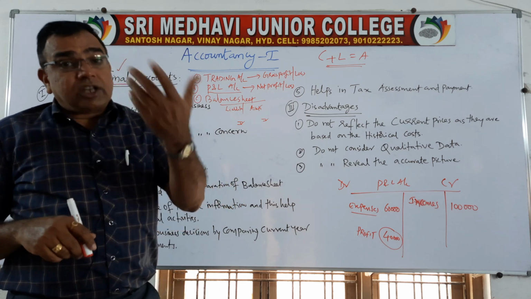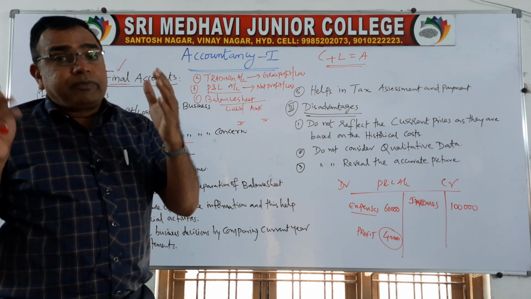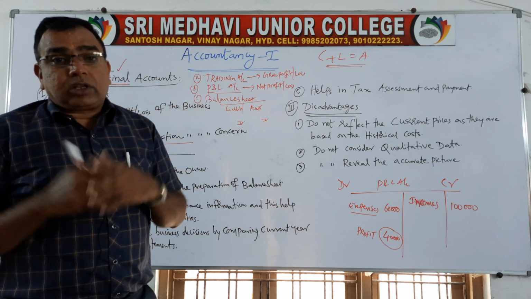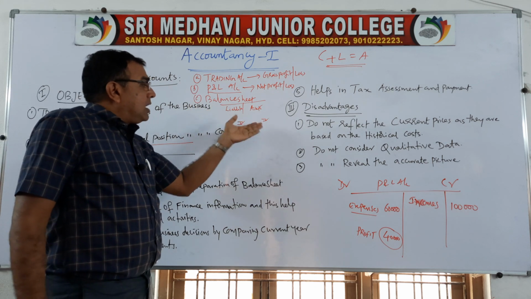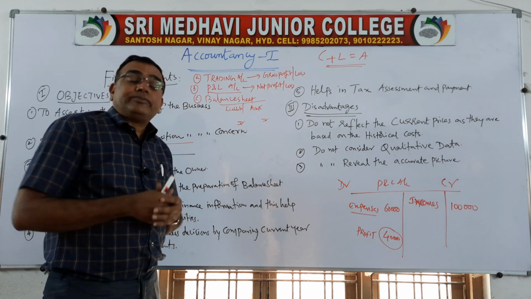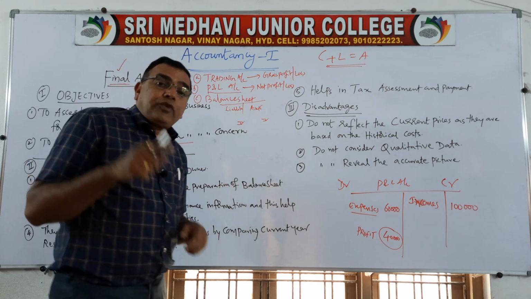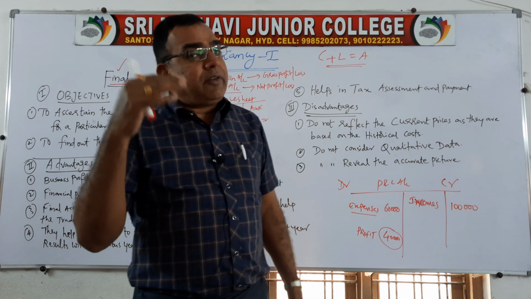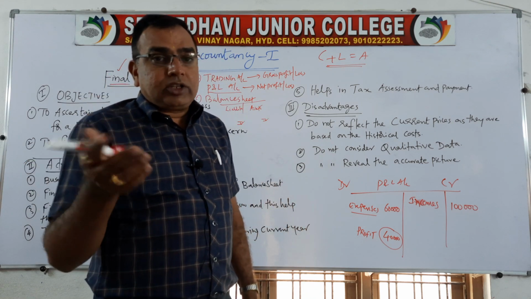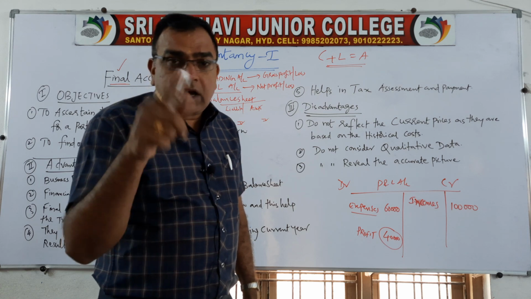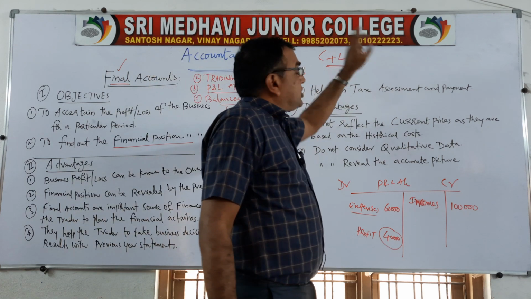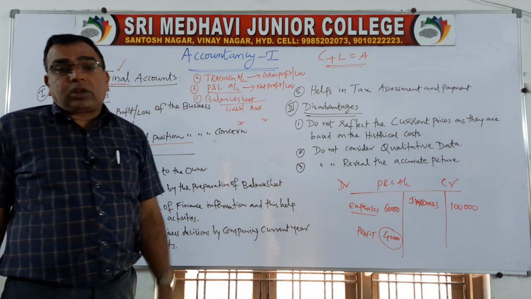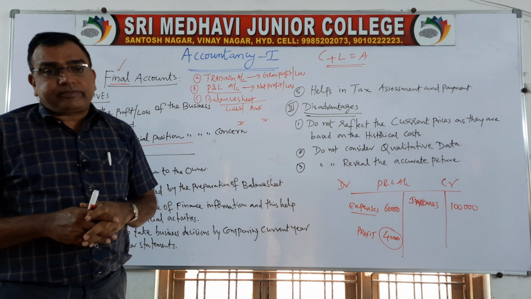Someone may ask you in interviews also, how come the balance sheet of any business concern is tallied? Why is it equal? Liabilities suppose 5 lakhs, assets also we get 5 lakhs. Why? You have to say that we follow the dual aspect concept. That is, every debit will have a corresponding credit for an equal amount. That is also called the accounting equation concept, according to which capital plus liabilities is equal to assets. That is the reason we get total liabilities equal to total assets for any business concern.